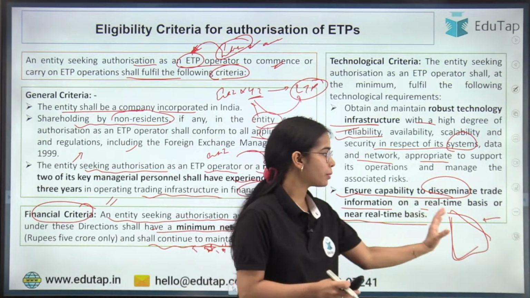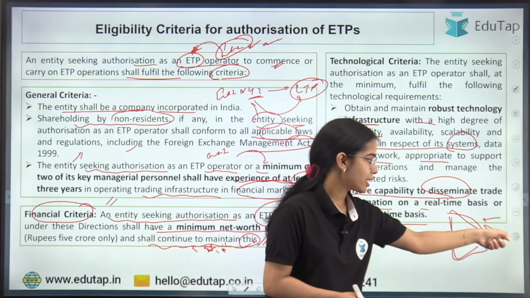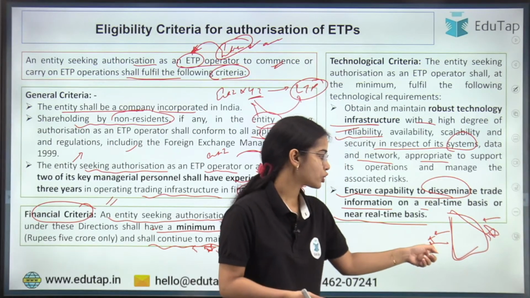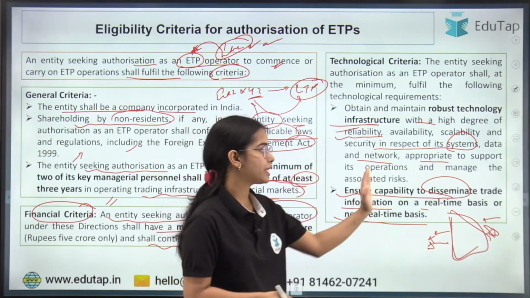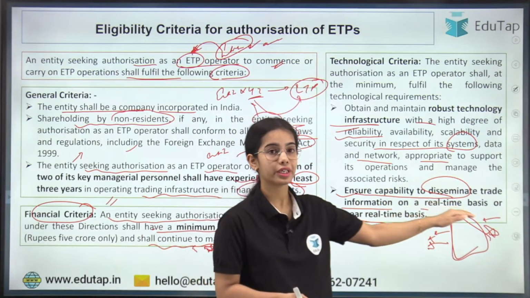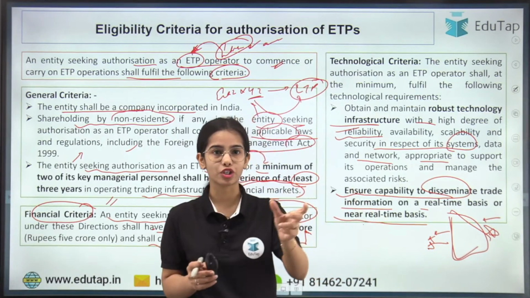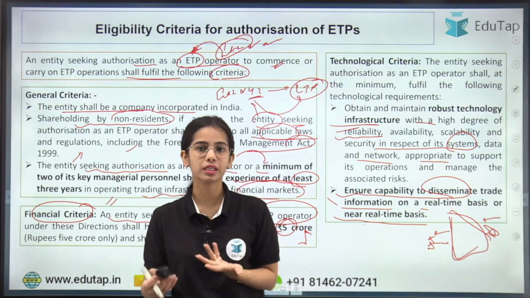So on a real-time basis, the information has to be disseminated that your money has been deducted from the bank, and on a real-time basis you will get the information that you have got the security. So there should be capability to disseminate trade information on a real-time or near real-time basis, as well as the price quotation should also be showcased on a near real-time basis.